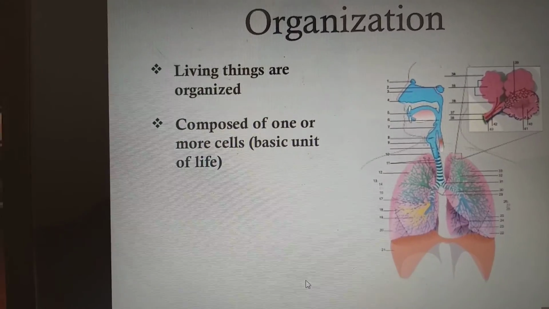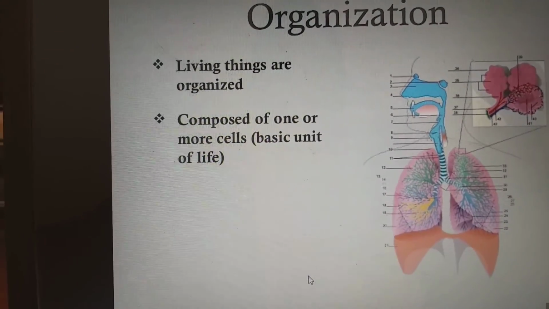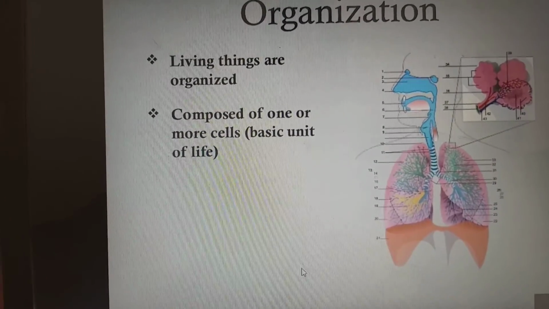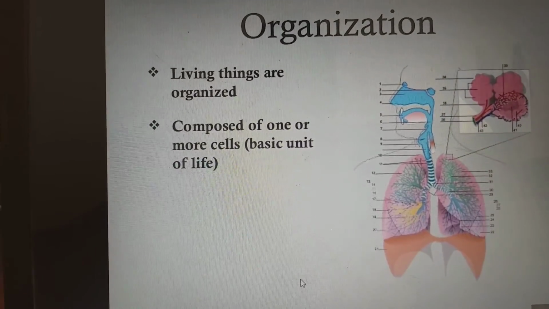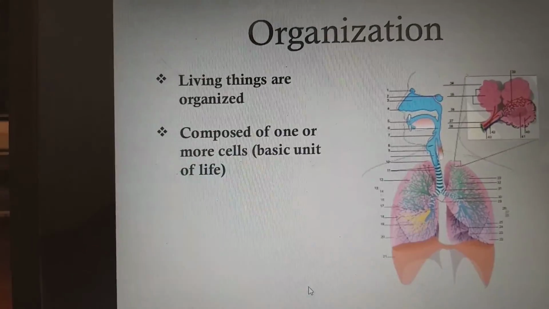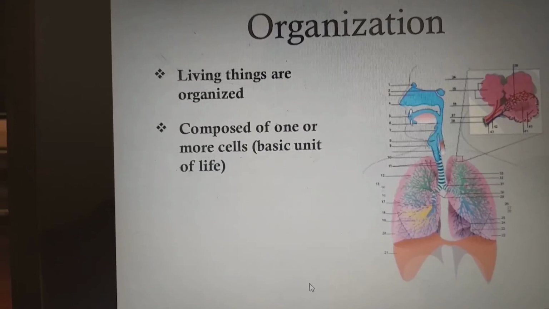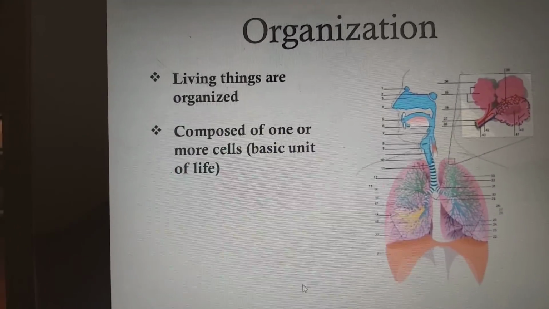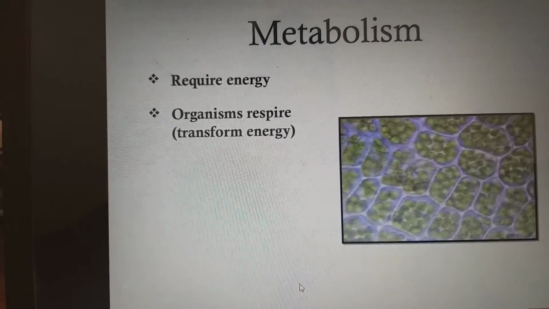Coming to organization, living things are organized, composed of one or more cells, the basic unit of life. So living things are majorly made of cells. A group of cells we call tissues. A group of different types of tissues we call organs. A group of different organs together forms organ systems. A group of different organ systems forms an organism. All this together we call organization.